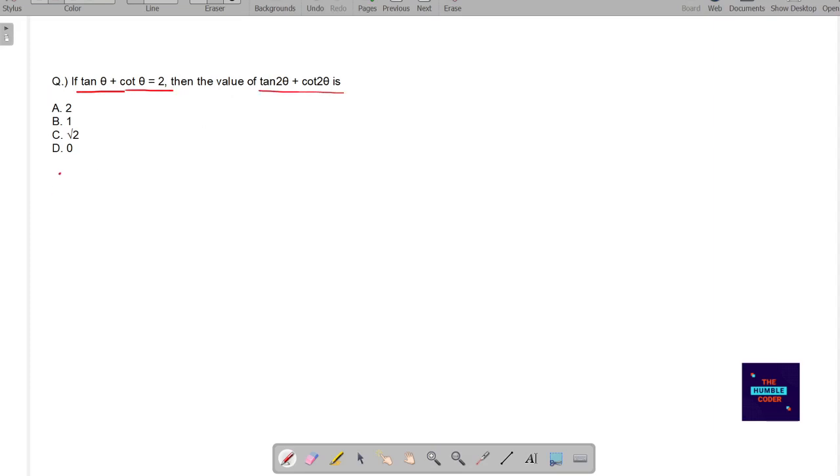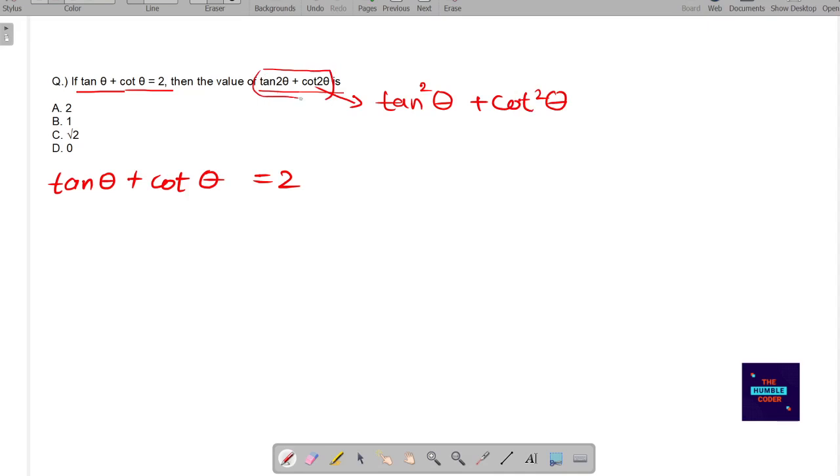Okay, so first of all, let's write this. Tan theta plus cot theta equals 2. Now we know that when we do the square of this equation, we can get this term, right? Actually, this is not 2 theta, this is tan square theta. Let me make it clear so that you don't get confused. It is tan square theta plus cot square theta. Since it is typed, there is a typo over here. It is tan square theta plus cot square theta.